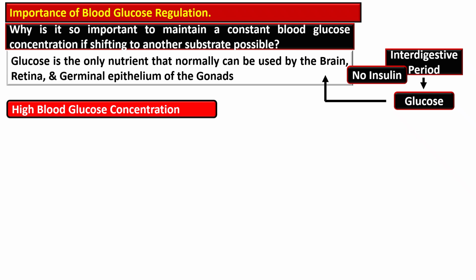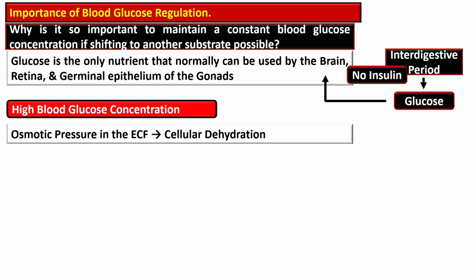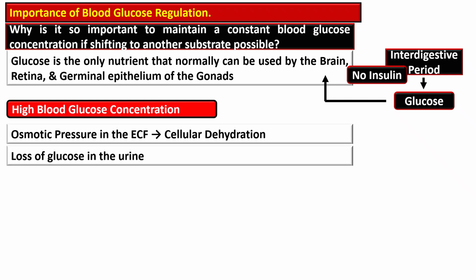Why this blood glucose should not be too high? Because of the osmotic effect. A high blood glucose level increases osmotic pressure in the extracellular fluid, leading to dehydration of the cell, and also there is another effect that is termed as glucosuria or loss of glucose in the urine.